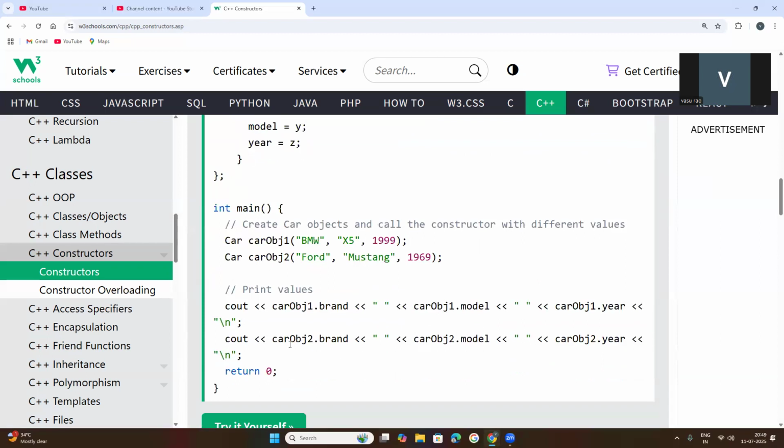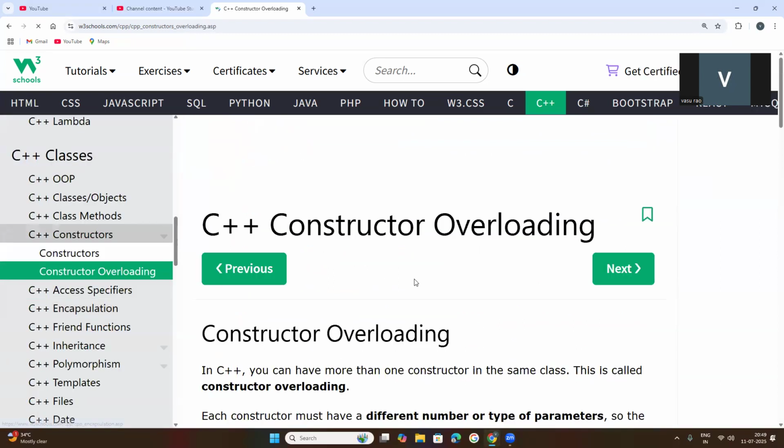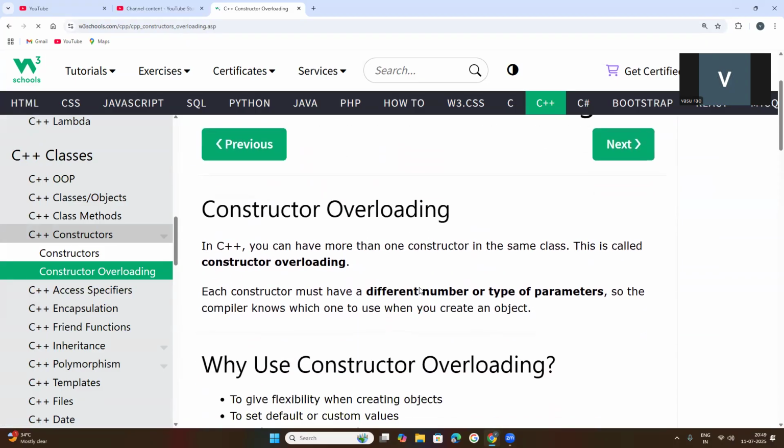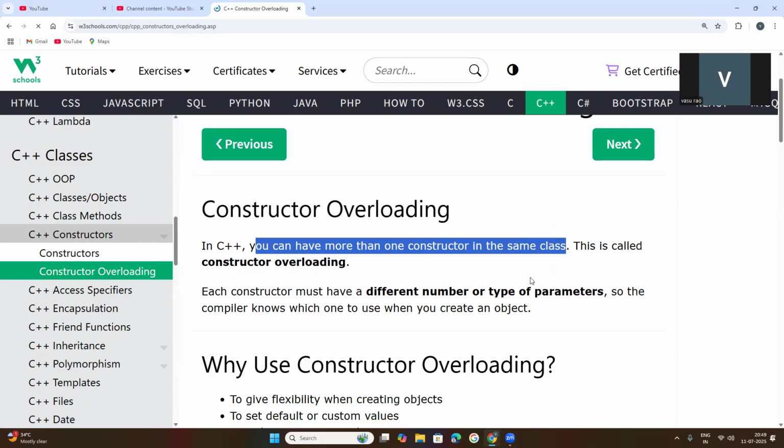So now, what is constructor overloading? In C++, we can have more than one constructor in the same class. Once a class is declared, that class may have more than one constructor.